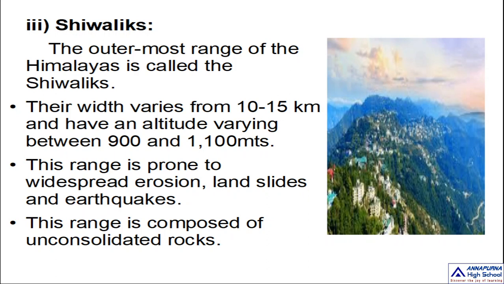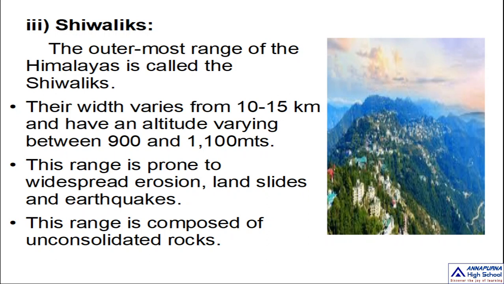The third important parallel range of the Himalayas is the Shivaliks. The first one was Himadri. Just now you have heard about the second one, that is Himachal or Lesser Himalayas. And now the third parallel range of the Himalayas is called Shivaliks. Shivaliks are also called the Outer Himalayas.